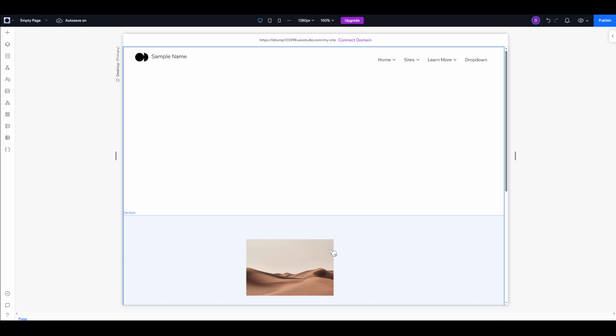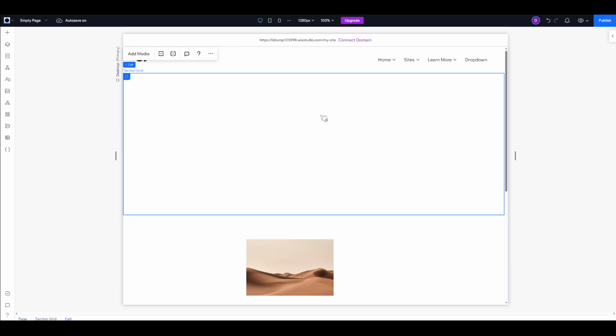After selecting your desired element, click on the cell where you'd like to apply the parallax effect. You'll notice, on the right-hand side of your Wix Studio interface, a lightning icon. This icon is your gateway to a whole world of interactive features. Go ahead and click on it to reveal more options, and look for the one labeled Scroll. This section contains various scroll-related enhancements that can bring your web page to life.